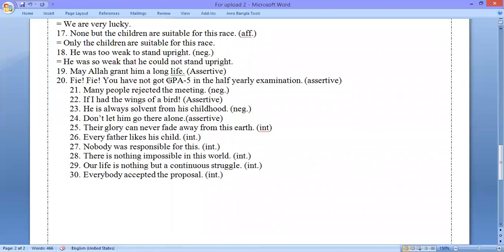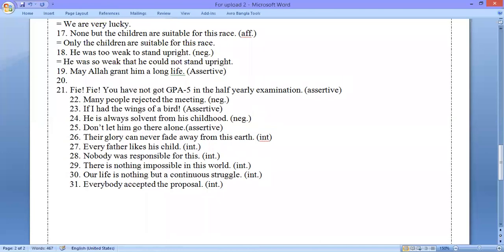This is question number 19. The question is, may Allah grant him a long life. We shall have to make this assertive. The solution is, we wish that Allah will grant him a long life.